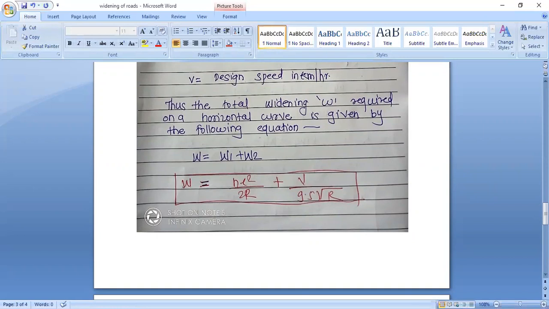Hope you all get this concept of widening. This is a difficult concept. Please try to better understand this concept and try to remember it.